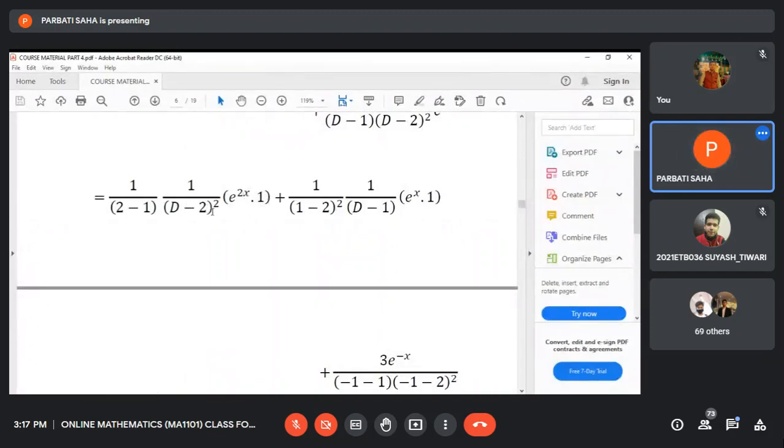So case number 1 cannot be applied here. Case number 1, where the capital X function on the right side is e to the power x, can be applied only when the denominator is non-zero. But here if we replace d by 2, the denominator becomes 0, so you are not allowed to apply case 1. Similarly, in the second term, if you replace d by 2, the denominator becomes 0.